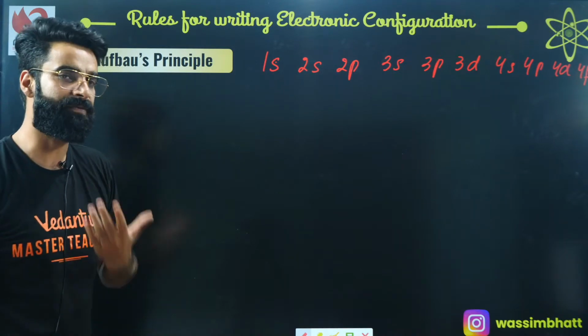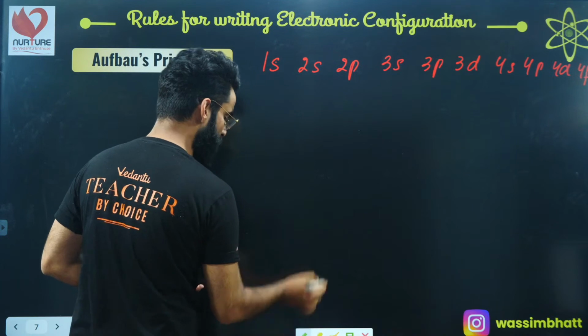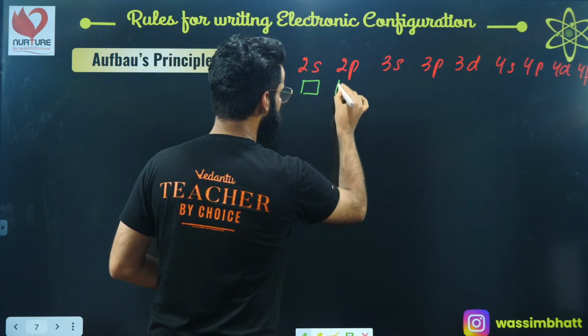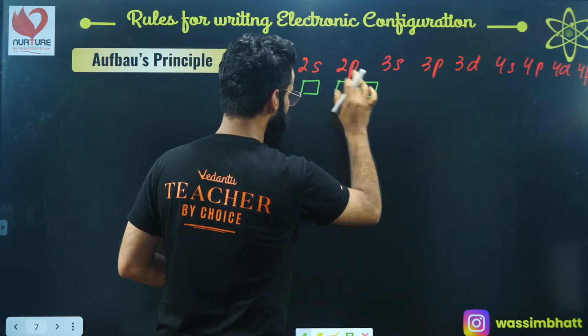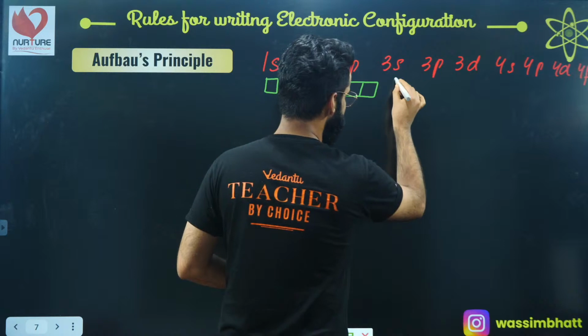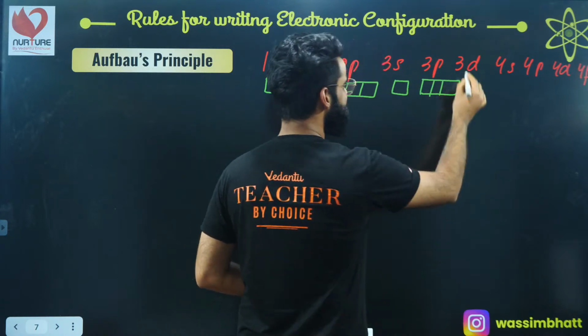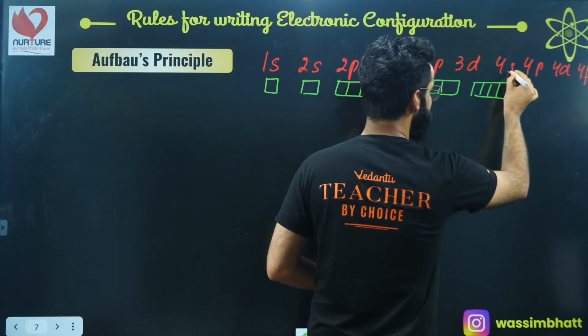And as you all must be familiar, the s subshell contains only one orbital, right? Every s subshell contains one orbital. P subshells contain 3 orbitals. One we designate by px, one by py, another one by pz. Again, the s subshell contains 1 orbital. The p subshell contains 3 orbitals, right? And the d subshell contains 5 orbitals, right? Again, s has 1 orbital.